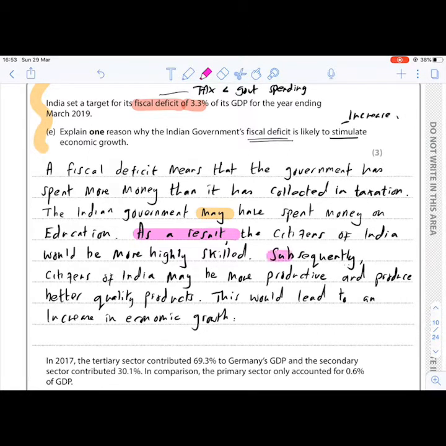And then another connective. So what? So subsequently, citizens of India may be more productive and produce better quality products. And another connective. Let's remember, we've got to answer the question. This would lead to an increase in economic growth. So I've linked it back to an increase in economic growth at the end, because if you look at the question, it says is likely to stimulate economic growth. Okay, so it's really important that you answer the question.